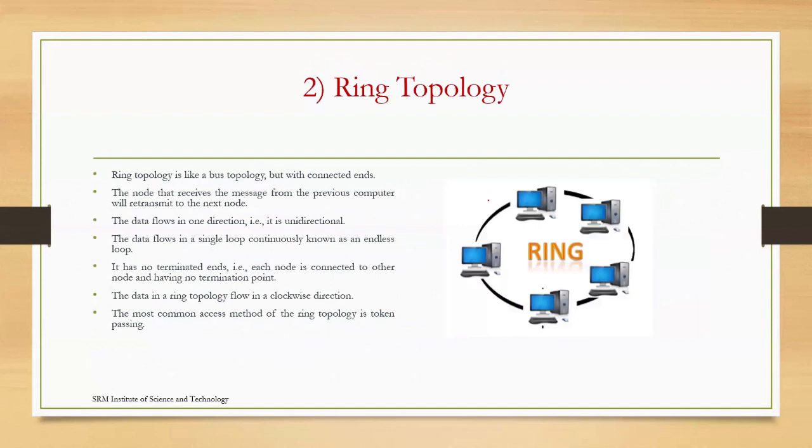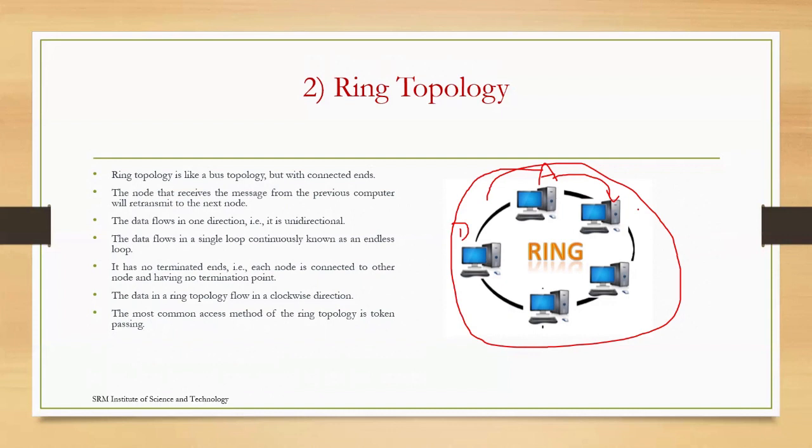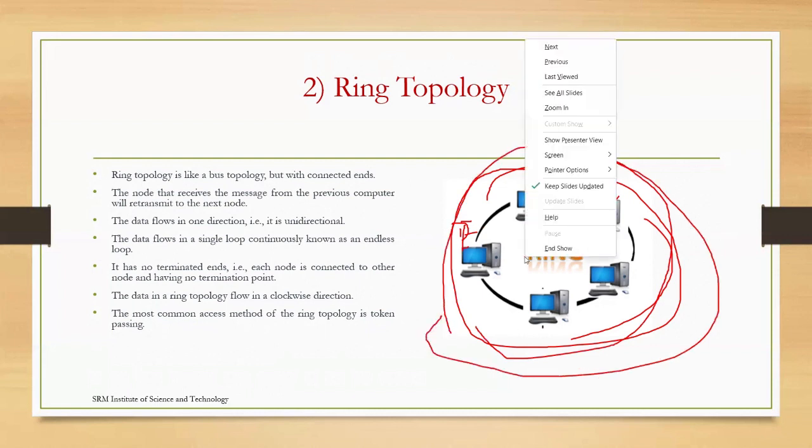The next thing is ring topology. From the word, what is a ring? All the devices are connected in a circle. From the image, just imagine the possibilities. If system A wants to send a message, it has to send it to B. Even if the message is meant for D or E, some other system, it will be received by B, then C, then D. The messages should follow the path A to B, B to C, C to D, D to E. Likewise, in a circular manner only, whatever message you wish to communicate will be transmitted.